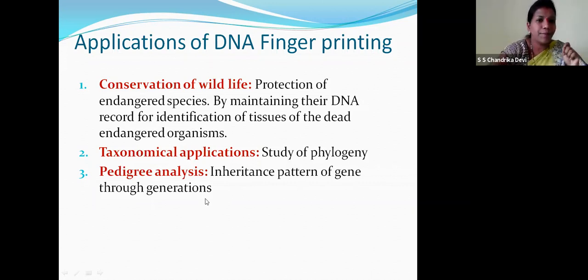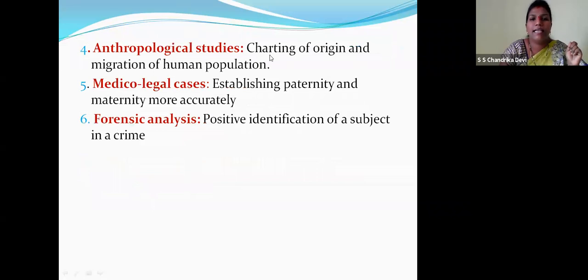In the same way, anthropological studies, charting the origin and migration of human populations; medico-legal cases, establishing maternity and paternity more accurately; forensic analysis, positive identification of the subject in the crime. We have seen, children, the crime, suspect 1, suspect 2, suspect 3. With the help of the bands, the variable number tandem repeats, we can identify that he is the suspect.